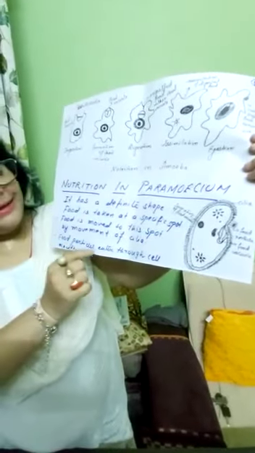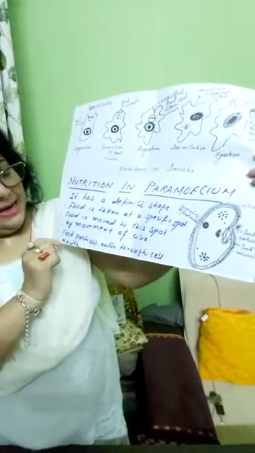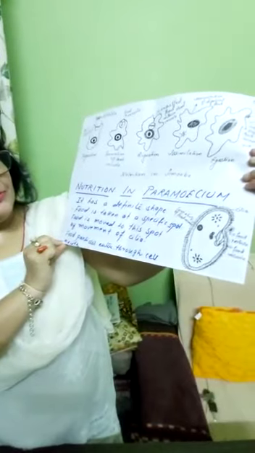Food particles enter through the cell mouth. Next, they are taken into the cytoplasm in the food vacuole. So this is how ingestion takes place in paramecium. All other steps, that is digestion, absorption, assimilation and egestion, are the same as amoeba.